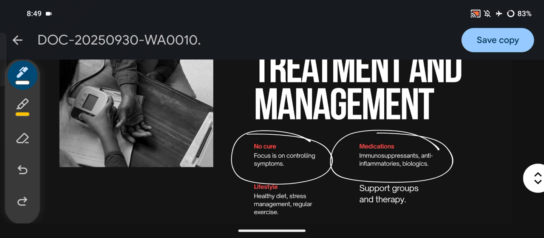We can prescribe the patient immunosuppressant, but immunosuppressant is risky, because if we prescribe it, that will suppress the immune system of the body, and then any disease can occur very rapidly. The patient must be kept in a safe place, where no foreign particles can come, so that the patient may be safe.